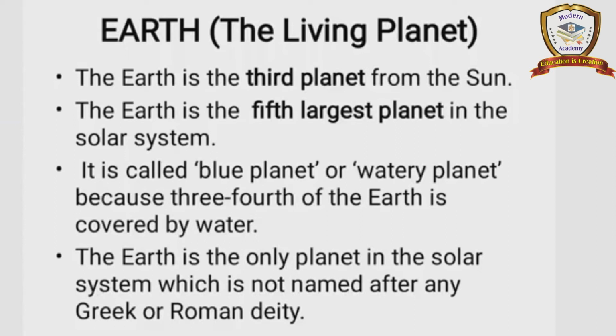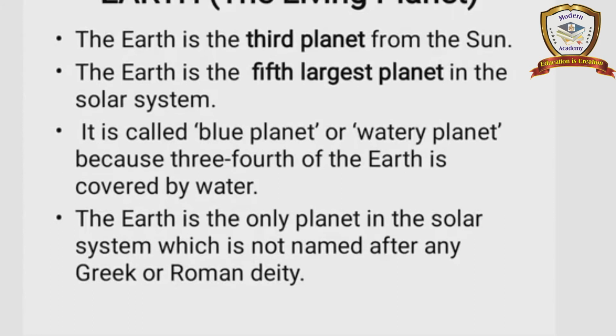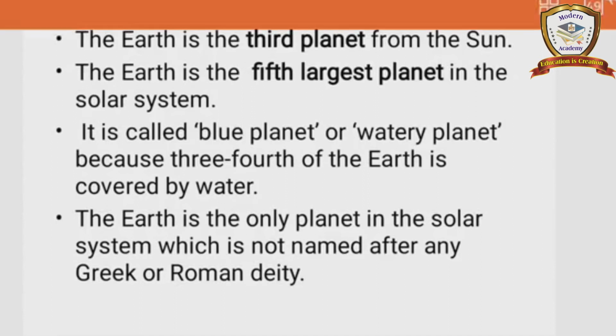See the first point, it is the third planet. Second point, it is the fifth largest planet in the solar system. Third point, it is called the blue planet. And fourth point, 3/4 of the Earth is covered by water. And fifth point, the Earth is the only planet in the solar system which is not named after a Greek or Roman god.